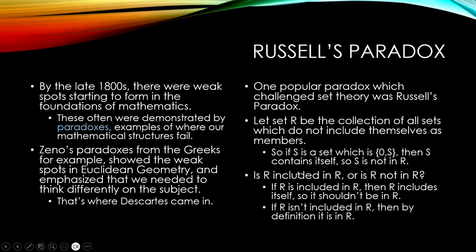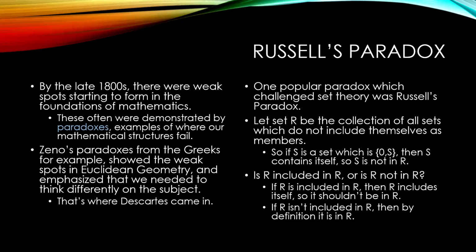That means that S contains itself. According to this definition, R is the collection of all sets which do not include themselves. That would mean that S is not in this set. Well, the paradox is: is R included in itself, or is R not included in itself?